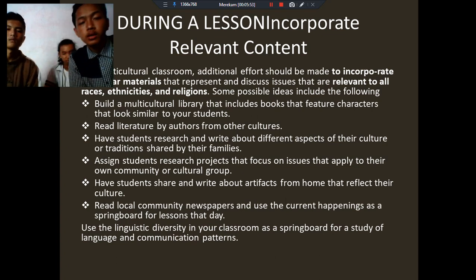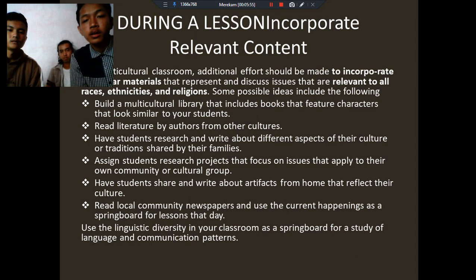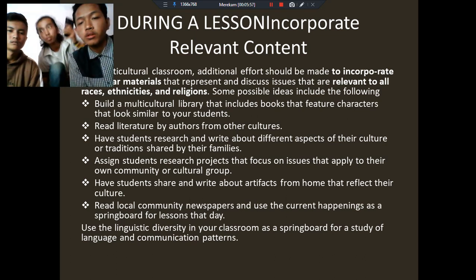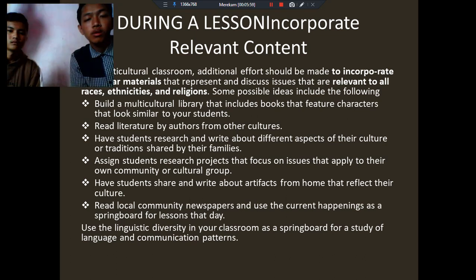First, put a multicultural library that includes books that feature characters that look similar to your students. Read literature by authors from other cultures. Have students research and write about different aspects of their culture or traditions shared by their families.